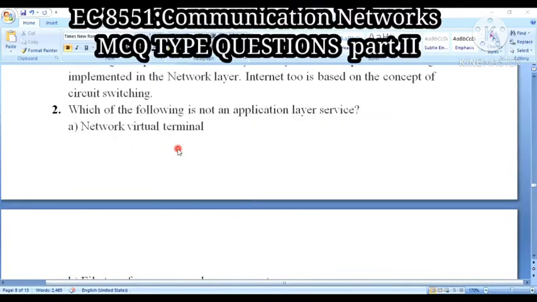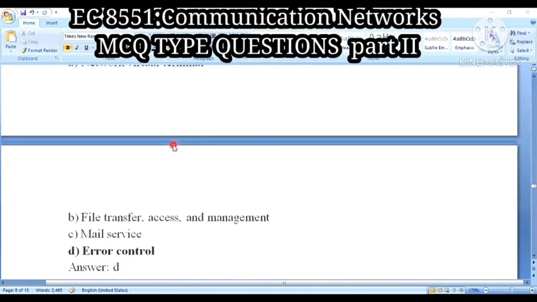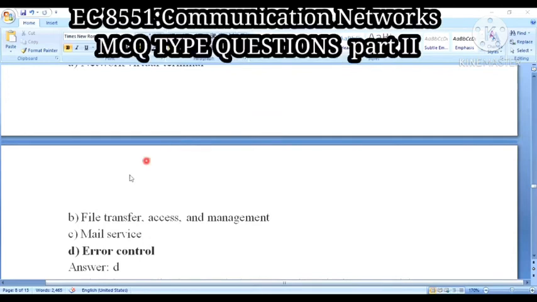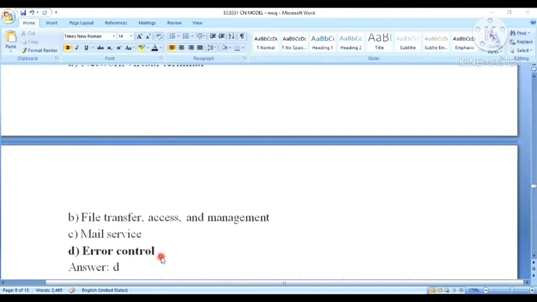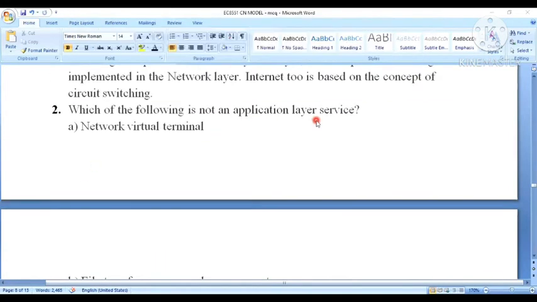Okay, best network. Next question, which of the following is not an application layer service? Option A is network virtual terminal, and option B is file transfer, access and management. Option C, mail services. Option D, error control. The question is which is not an application layer service.